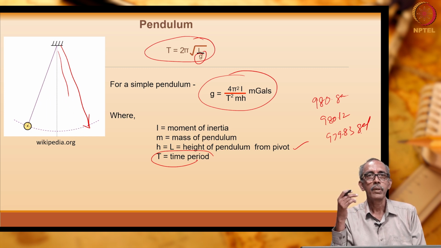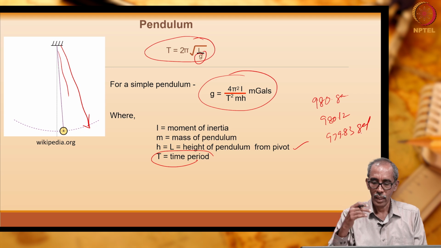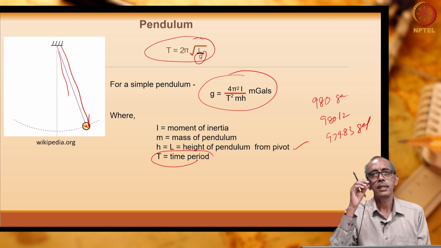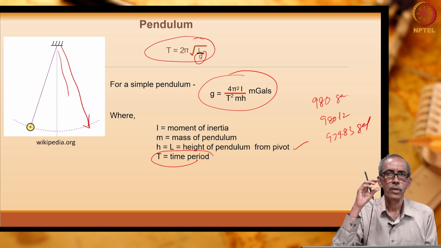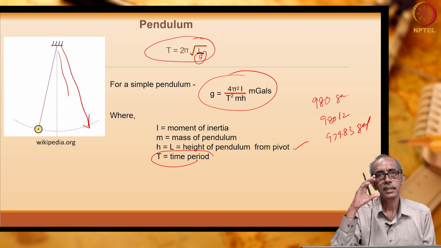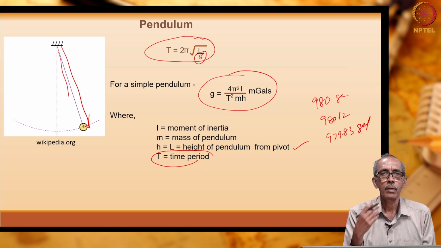However, a simple pendulum may not be accurate, but using it we are able to determine the acceleration due to gravity. But in gravity surveying or gravity exploration, what we are looking for is very small variation in gravity due to the change in the density of rocks. So, a simple pendulum may not be sufficient to understand the small scale variation.